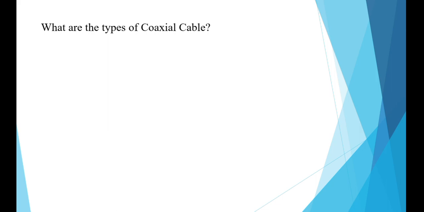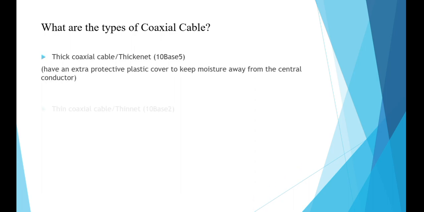Next question is, what are the types of coaxial cable? There are two types of coaxial cable, which are thicknet or thinnet. You can say thick coaxial cable or thin coaxial cable, with 10Base5 and 10Base2 respectively.